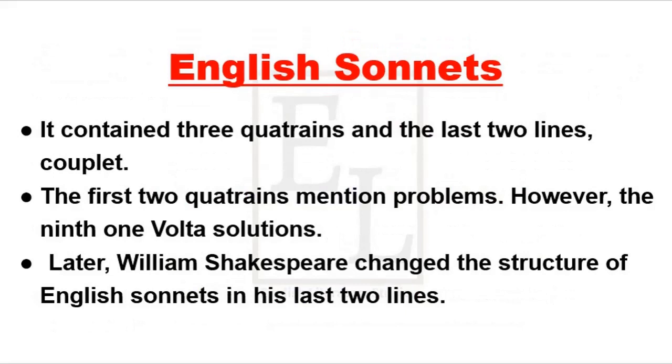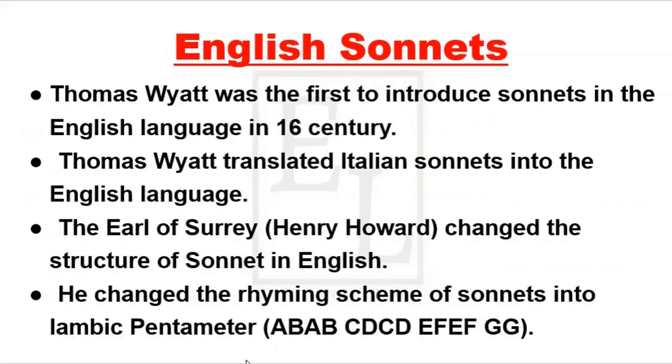Although the number of lines remained the same in English sonnets as in the Petrarchan sonnet, there were two quatrains in the Italian sonnet. However, if we look at this one, it transformed into three quatrains. Quatrain number 1, 2 and 3.